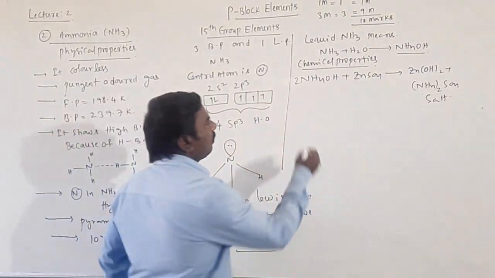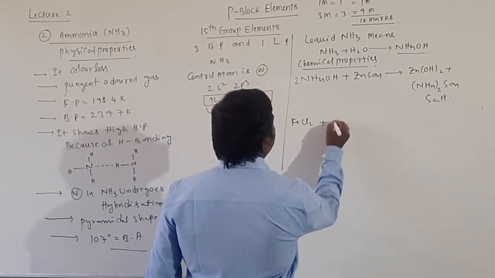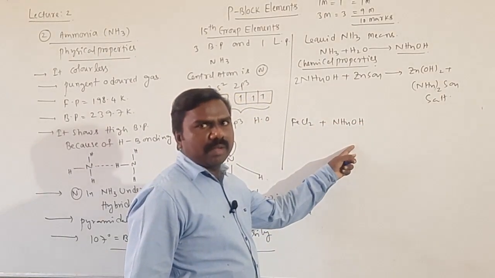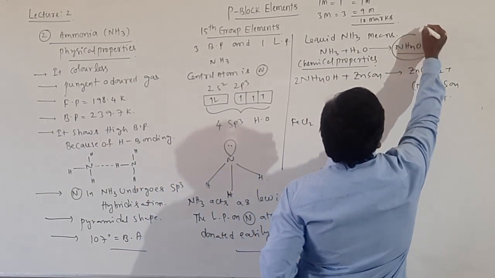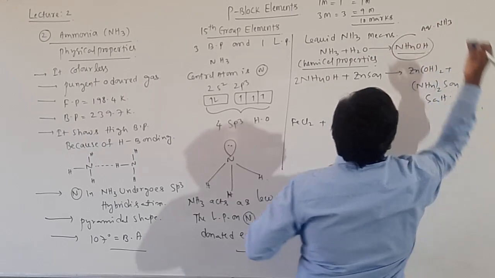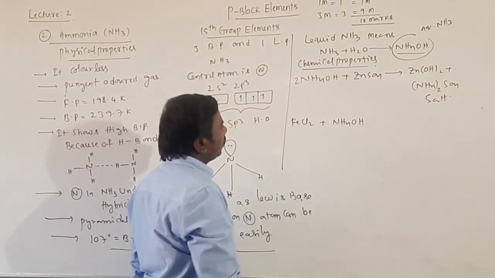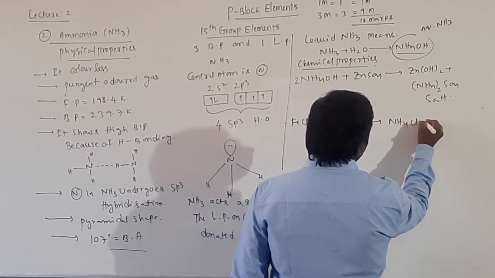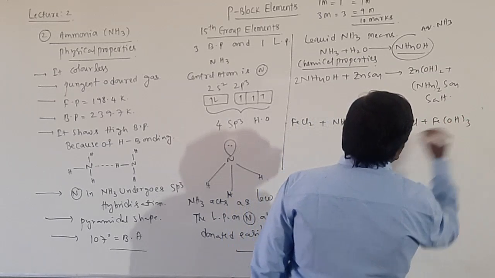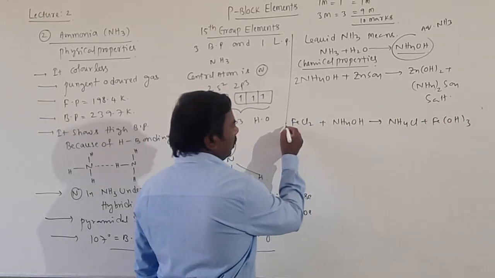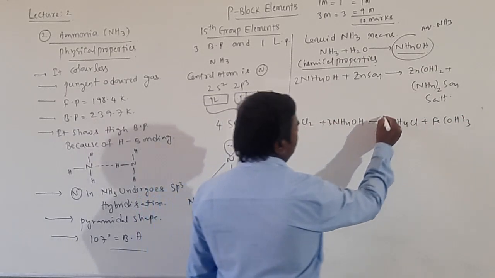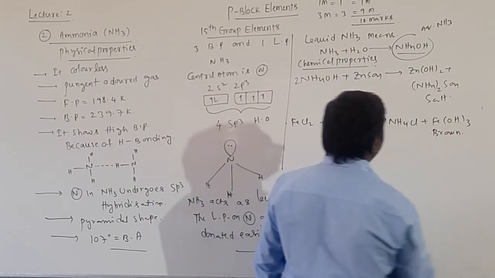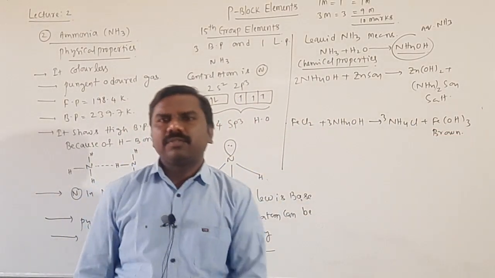Similarly, if it reacts with FeCl3 plus aqueous ammonia solution, it means liquid ammonia, aqueous NH3, nothing but reaction with water. Getting it, all of you? Yes, 3 moles I am taking here, 3 NH4Cl plus Fe(OH)3. The 3 means 3 moles will be formed. A brown precipitate, a brown colored precipitate is formed. Ammonium chloride is a salt formed.